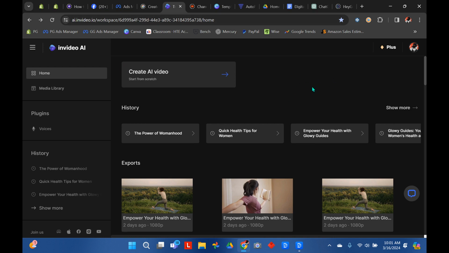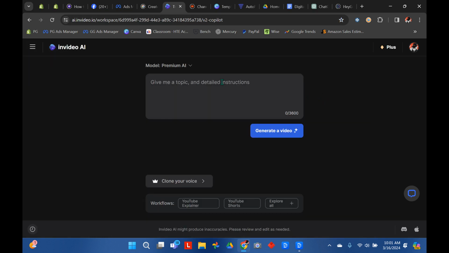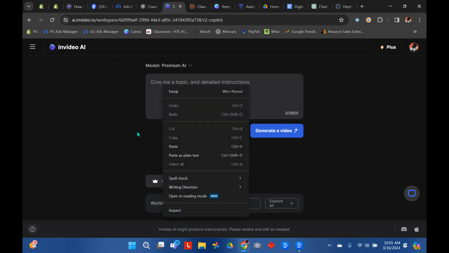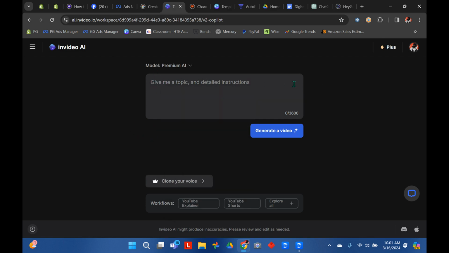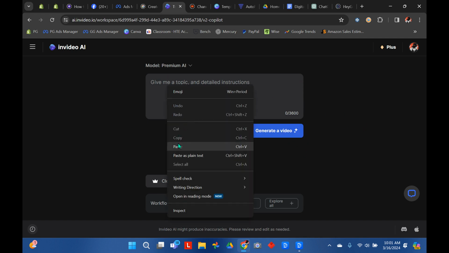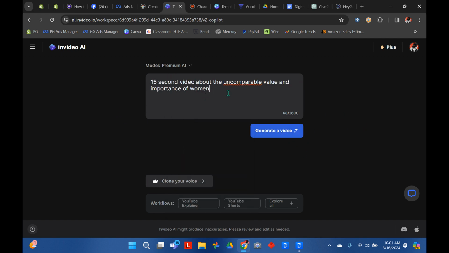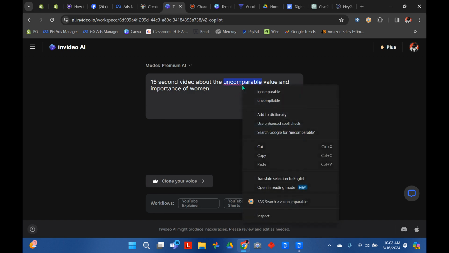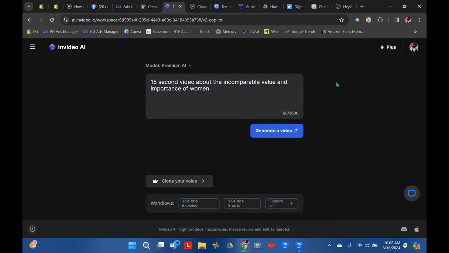So like I said, come to ai.invideo.io and you're going to create an account. Then you're going to go to create AI video. And it's just like ChatGPT, where you put right into the prompt bar and it'll generate a video from your prompt. So we're going to put in a 15-second video about the uncomparable value and importance of women, because we're just trying to get trust. This is going to make them smile.